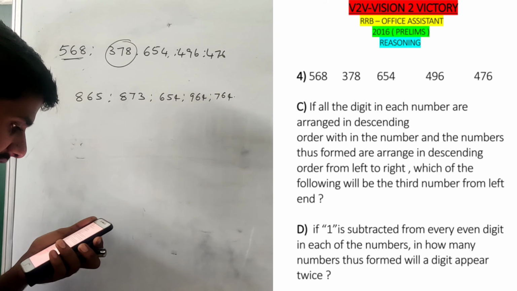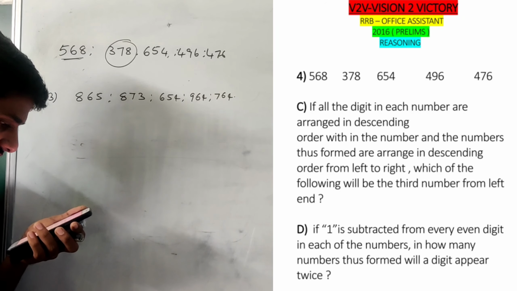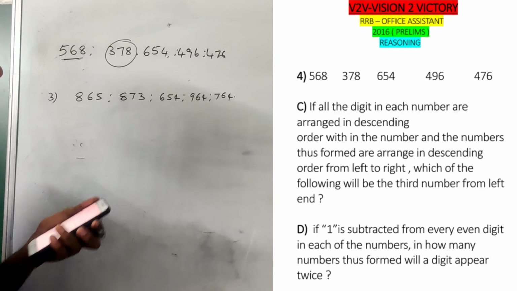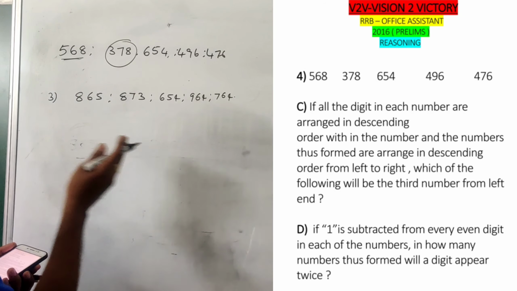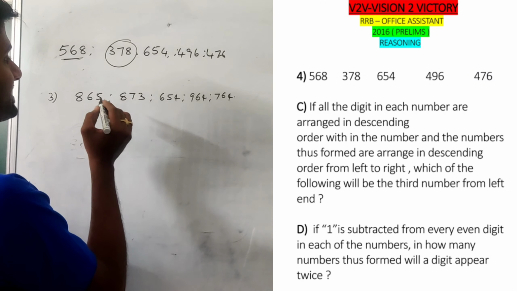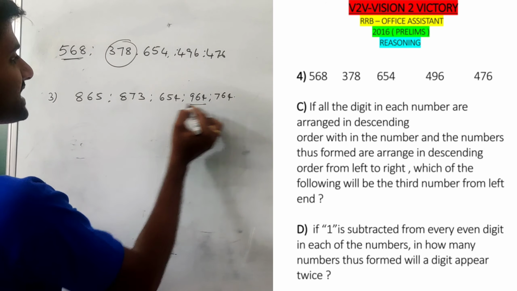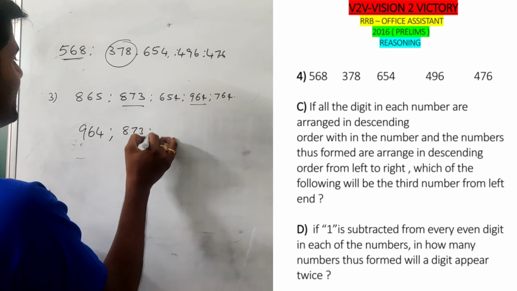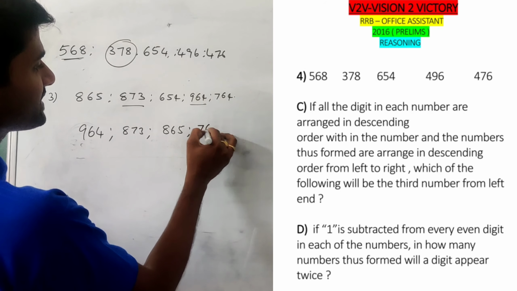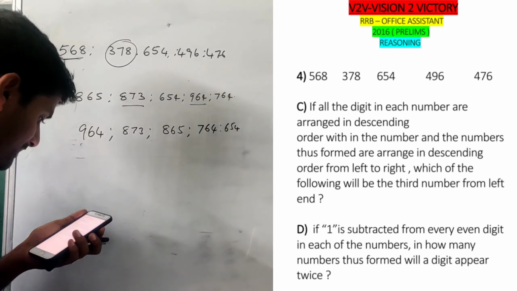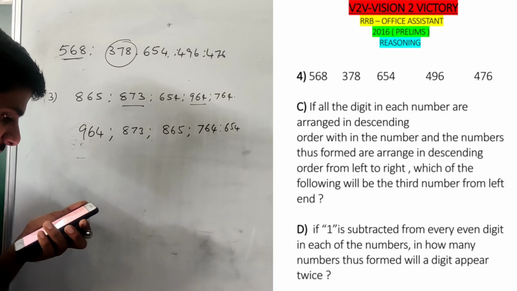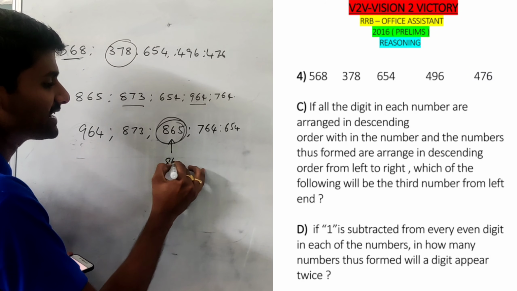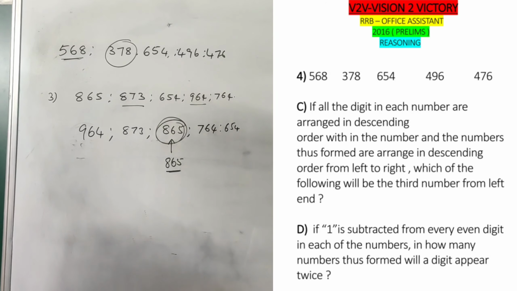If the digits in each number are arranged in descending order within the number, and the numbers thus formed are arranged in descending order from left to right, again highest to lowest, the first is 964, the second is 873, then 865, then 764 and 654. Then which will be the third number from the left-hand side? The third number from the left is 865. So the answer is 865.